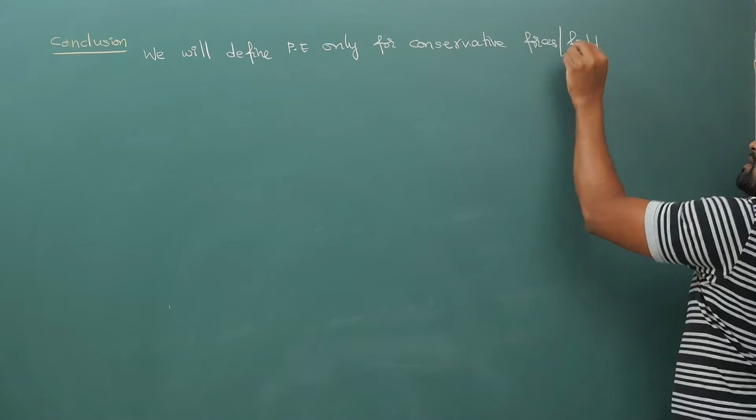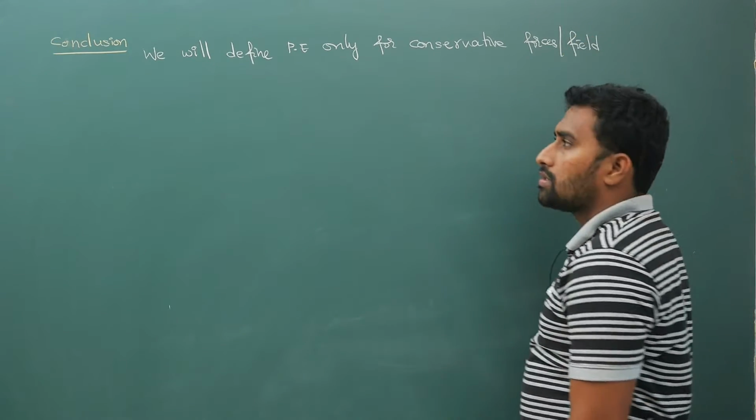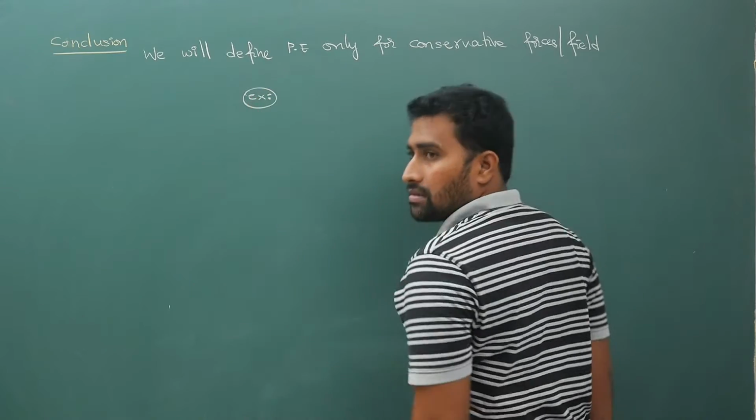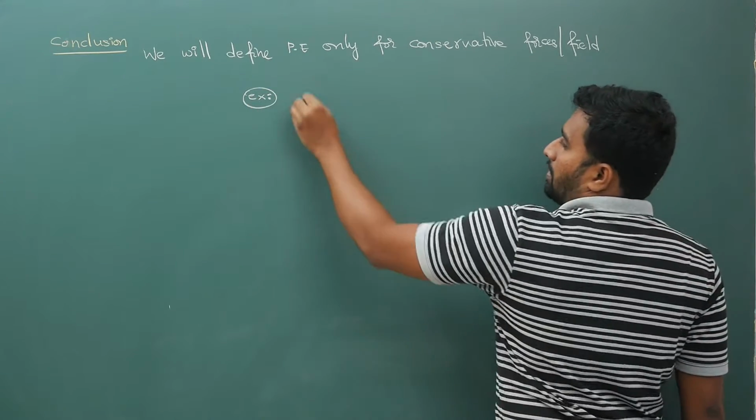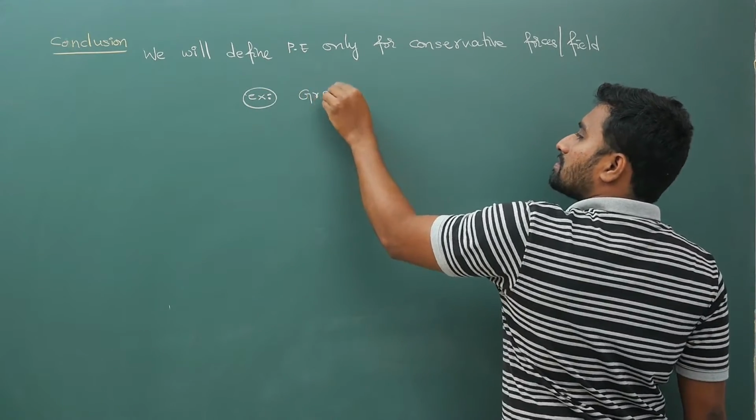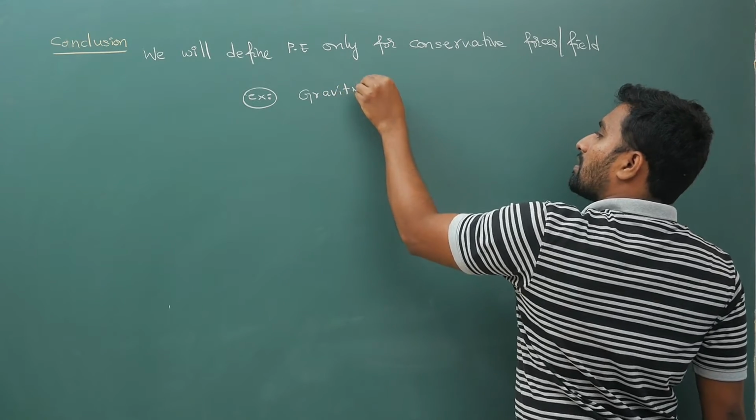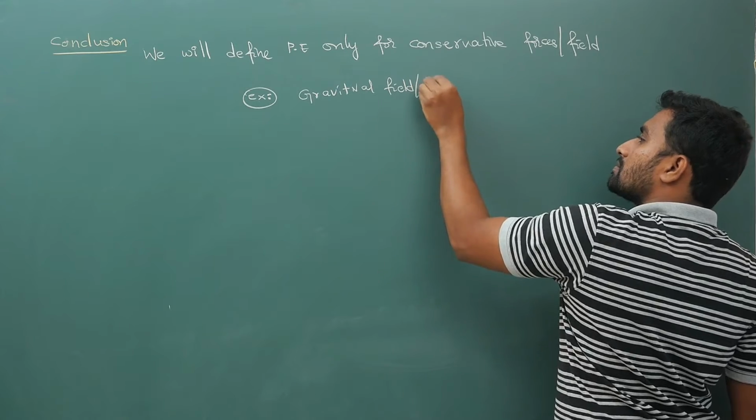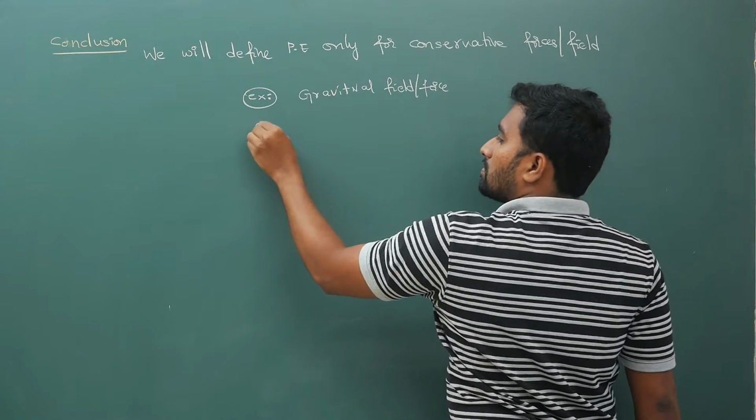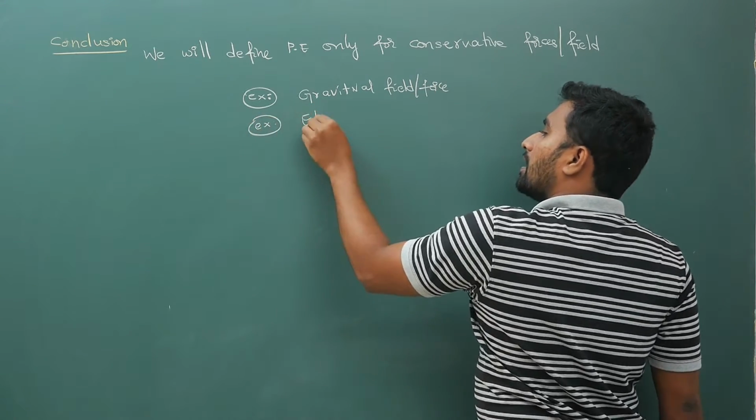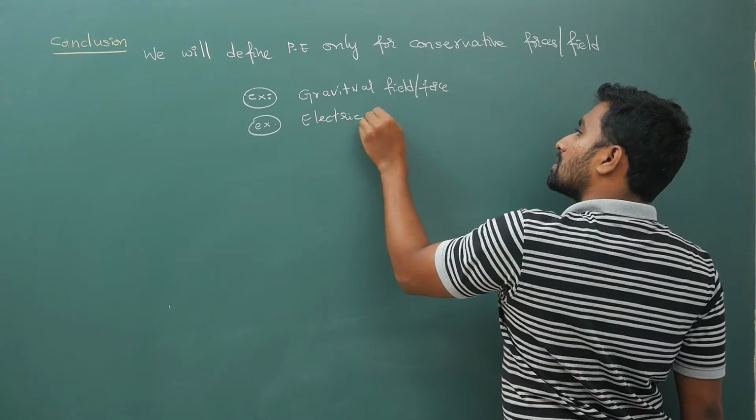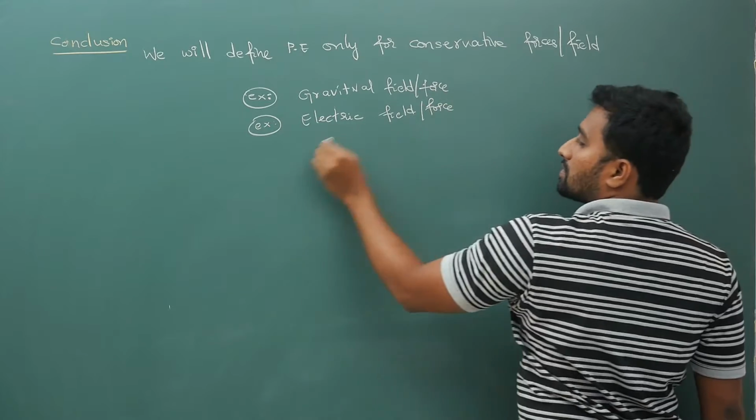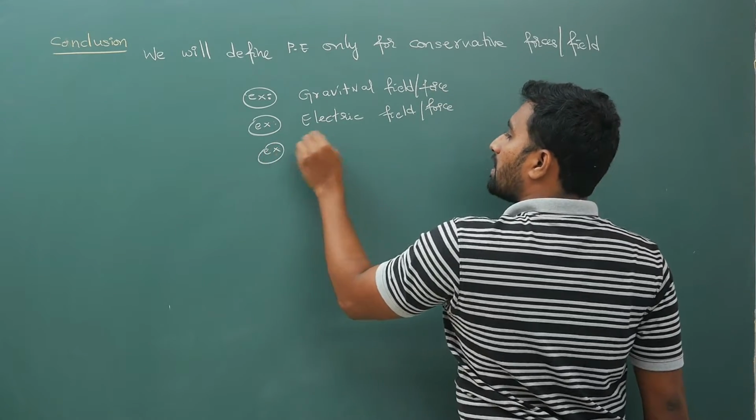Field will cause force, of course. As an example, what do you have? Number 1, gravitational potential energy. The gravitational field is conservative. Number 2, electric field or force. We will define potential energy for the electric field or force. Next, spring force.